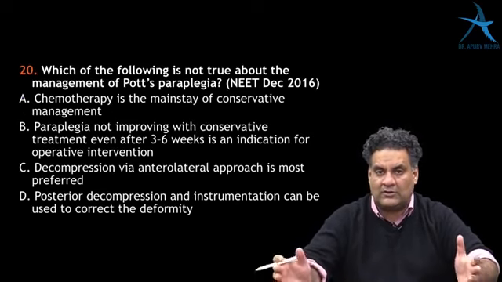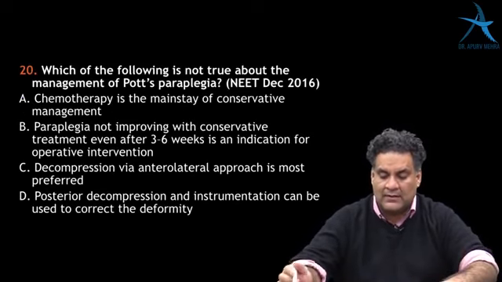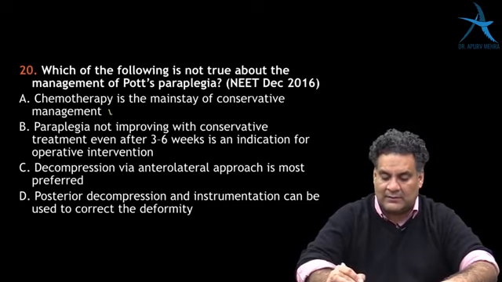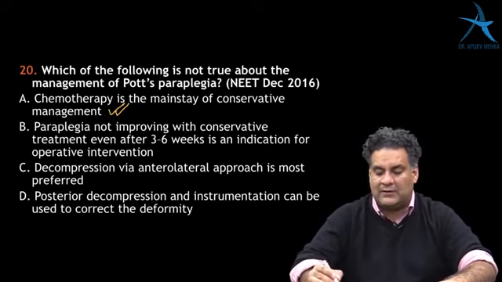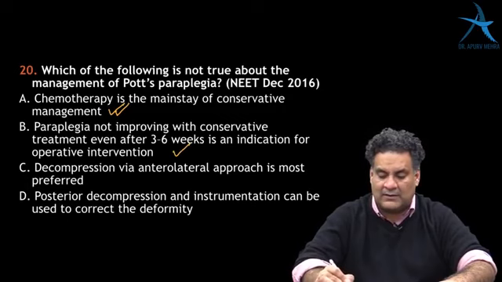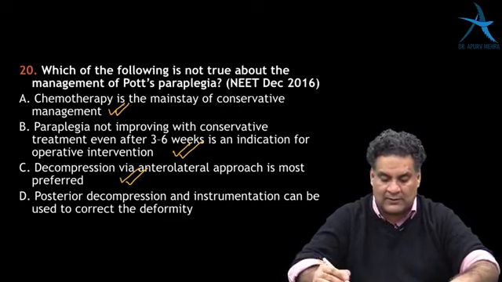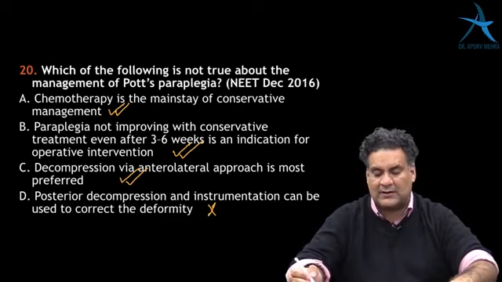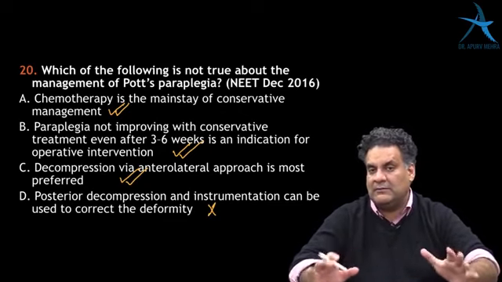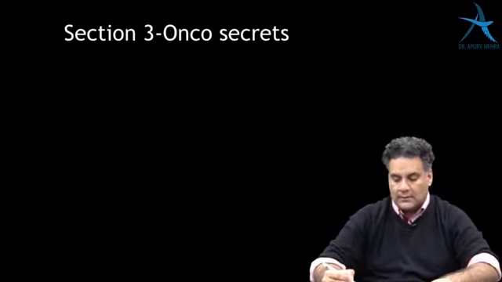Which of the following is not true about management of Pott's paraplegia? Chemotherapy is the mainstay of conservative management, it's always correct. Paraplegia not improving with conservative management is an indication of operative intervention, correct. Decompression via anterolateral approach is most preferred, it's absolutely correct. Posterior decompression with instrumentation can be used to correct deformity, no, because in TB you never touch the posterior elements.